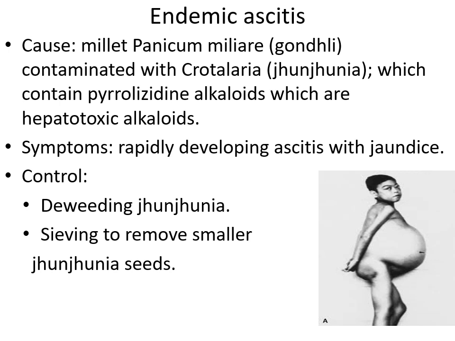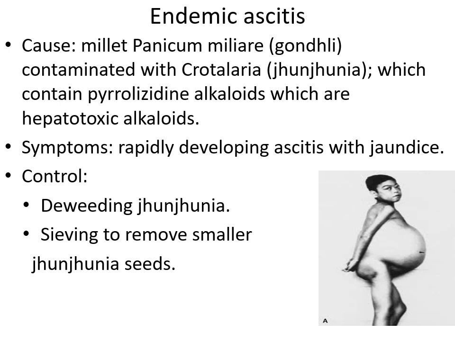In a particular Kusmi block of Sarguja district in Madhya Pradesh, it was seen in 1975 and again in 1976 that there were outbreaks with ascites and jaundice. Usually it was seen in the Nagasia tribals, affecting all sexes and all ages.